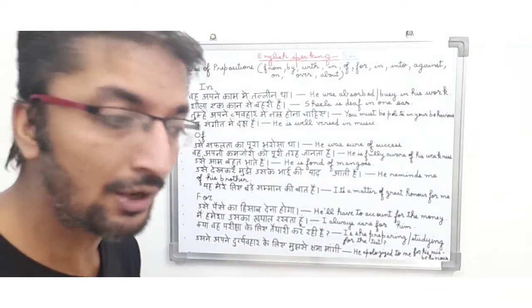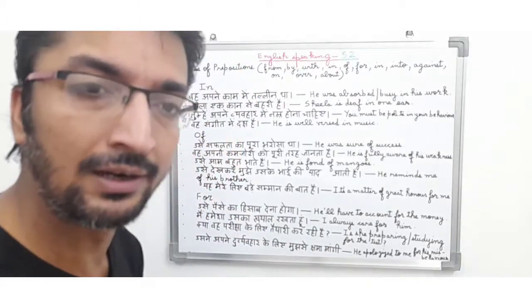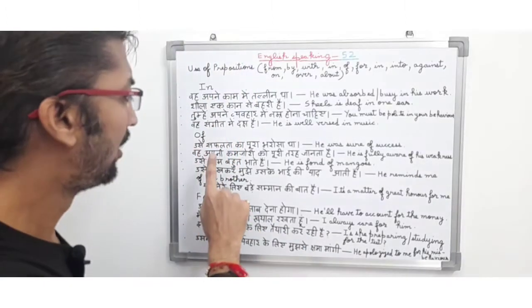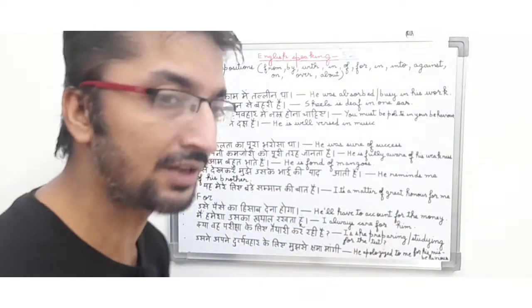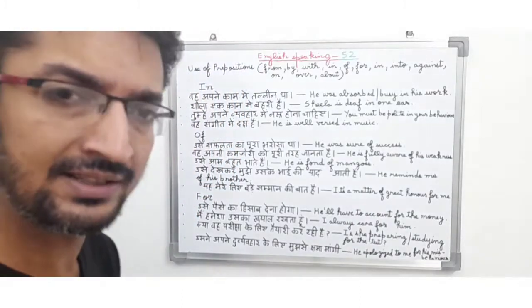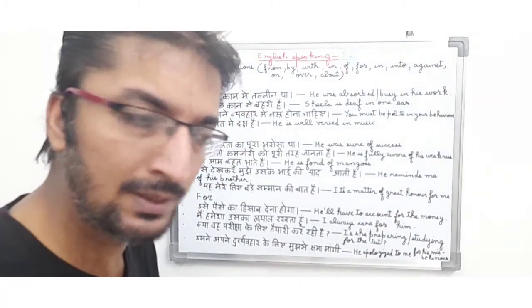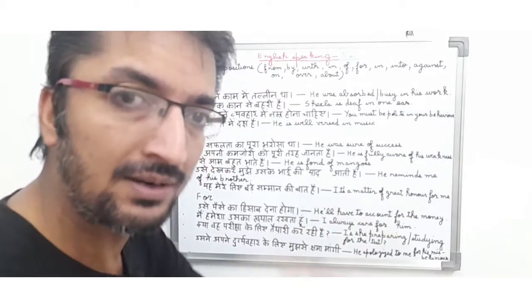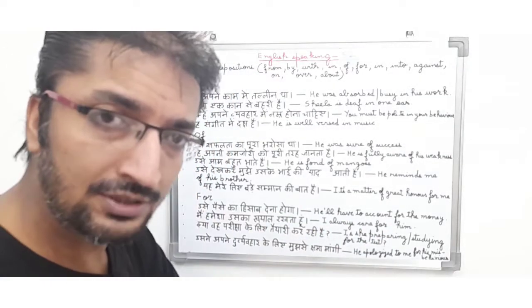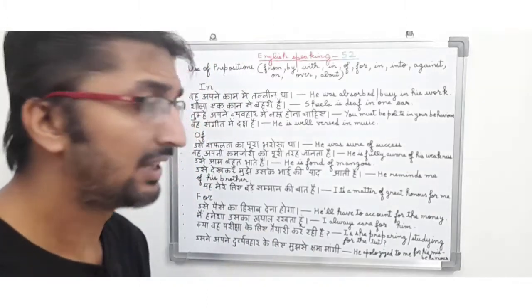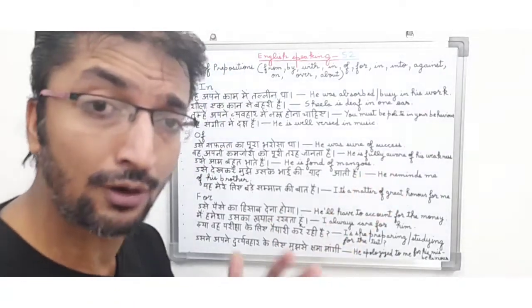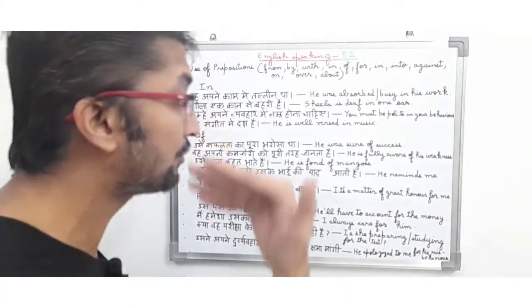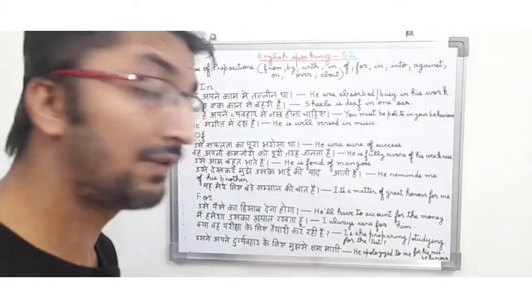Now friends, we are going to discuss of in our English sentences. Of, उसे सफलता का पूरा भरोसा था. So in English it means he was sure of his success. Friends, it is a past tense because in this sentence they are telling the quality of a person that he was उसे सफलता का पूरा भरोसा था, means he was sure of his success. It is a past tense, and since he was sure of his success, उसे अपनी सफलता पे भरोसा था, we will use of before success, and of is a preposition used in this sentence.